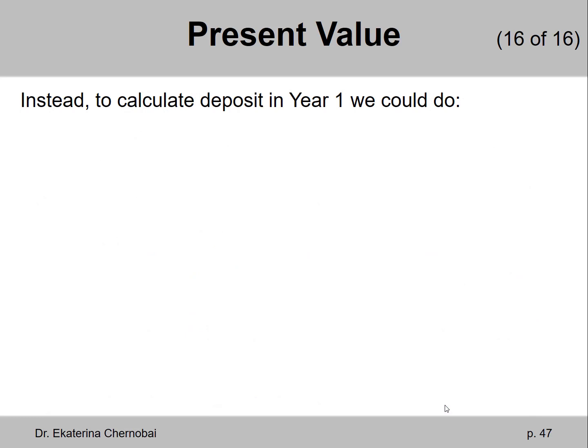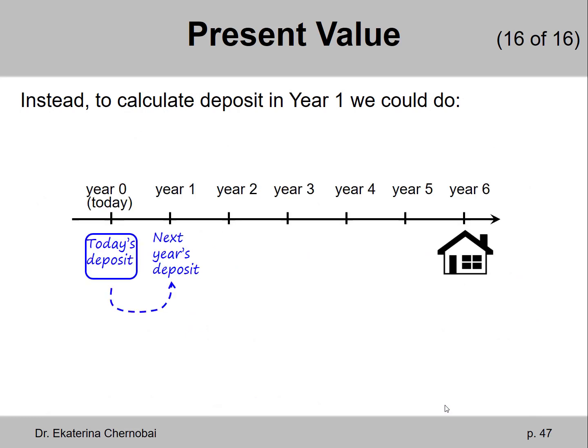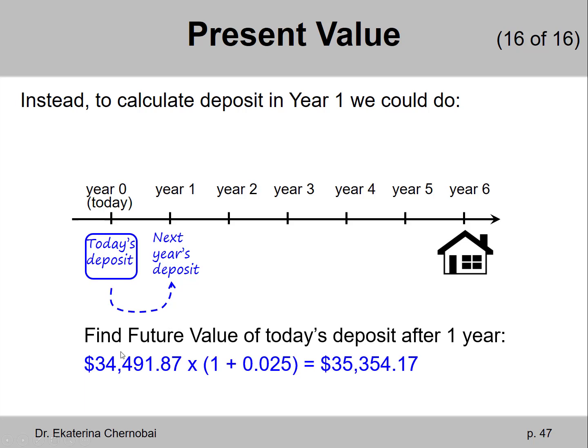We could do the calculations differently. We could start with the deposit that we calculated first, if it's made today, and then simply find its future value after 1 year. So we take $34,491.87 and multiply it by, open parenthesis, 1 plus 0.025, close parenthesis.